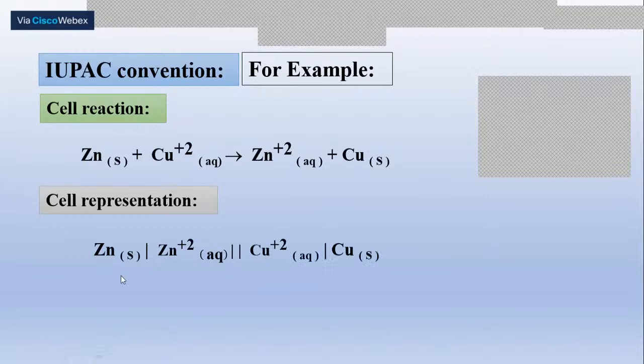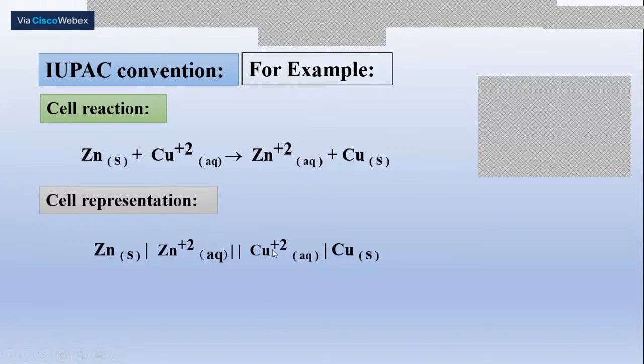And the cell representation has to be written like this. While writing the cell representation, remember, and all of you will be knowing this, the anode is written first, followed by the cathode, and the anode is written by writing the metal atom first, followed by the metal ion. It is indicating that zinc is becoming zinc ion upon oxidation, because at the anode oxidation takes place, thereby a neutral metal atom becomes a metal ion, and the single vertical line represents the phase change.